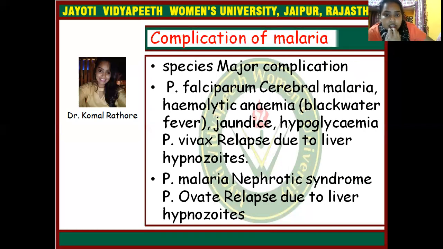So, complications of malaria. Species and major complications: Plasmodium falciparum causes complications such as cerebral malaria, hemolytic anemia called blackwater fever, jaundice, and hypoglycemia. Plasmodium vivax causes relapse due to liver hypnozoites. Plasmodium malariae causes nephrotic syndrome, and Plasmodium ovale causes relapse due to liver hypnozoites.